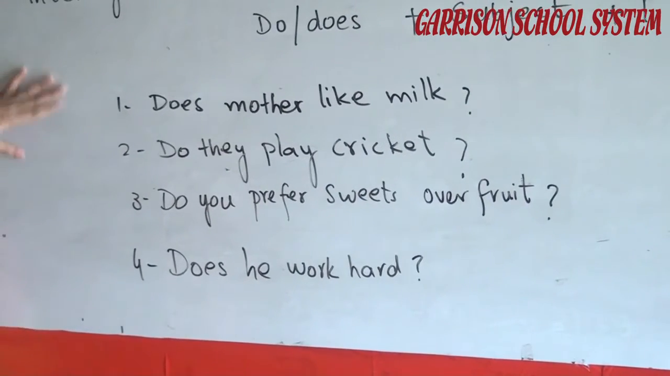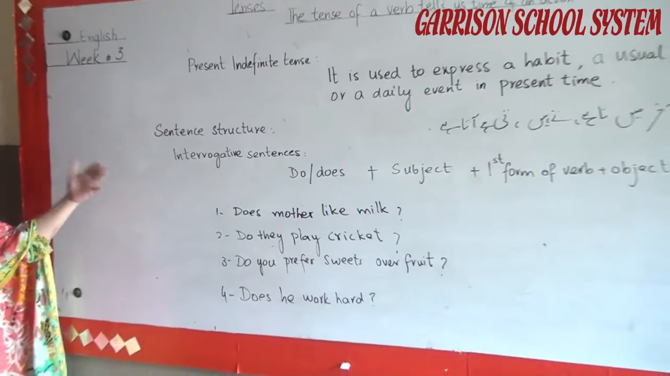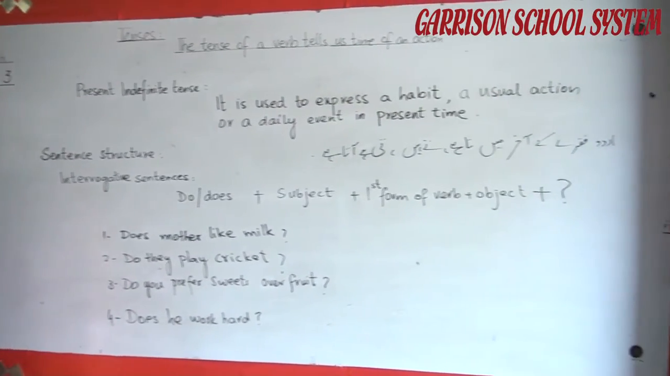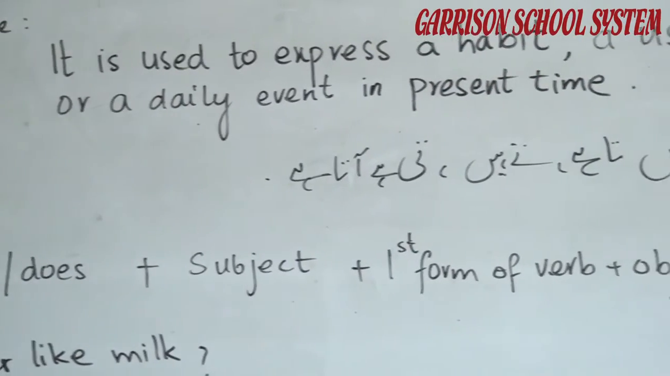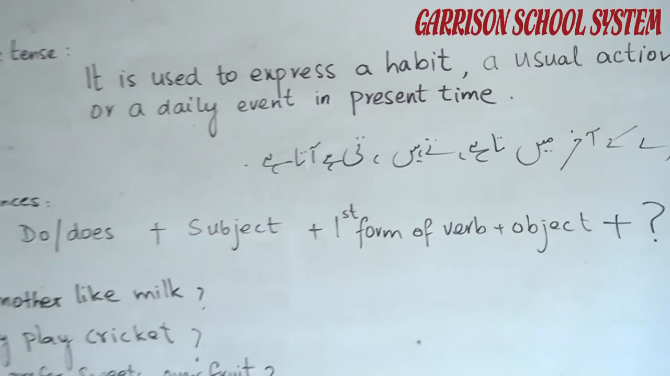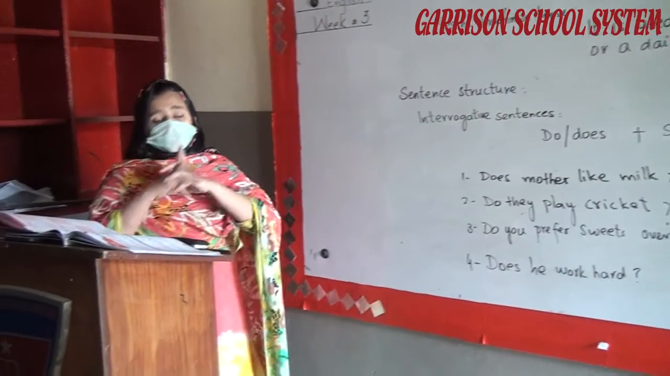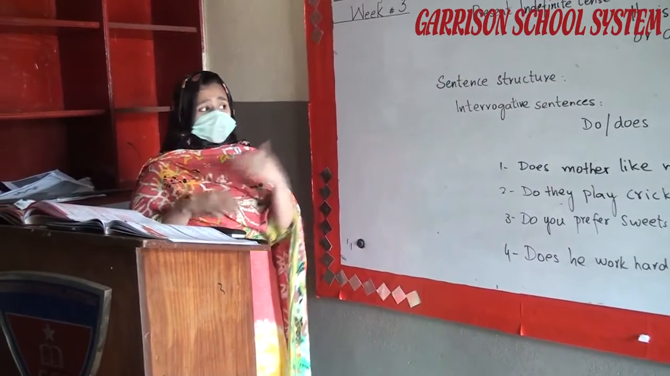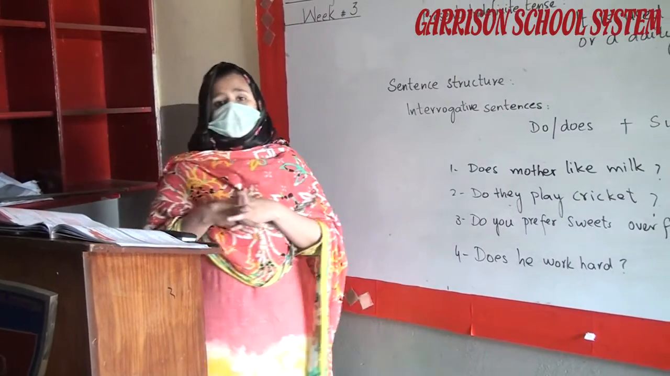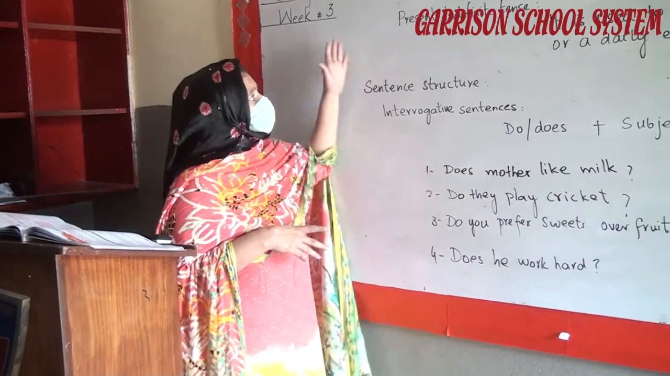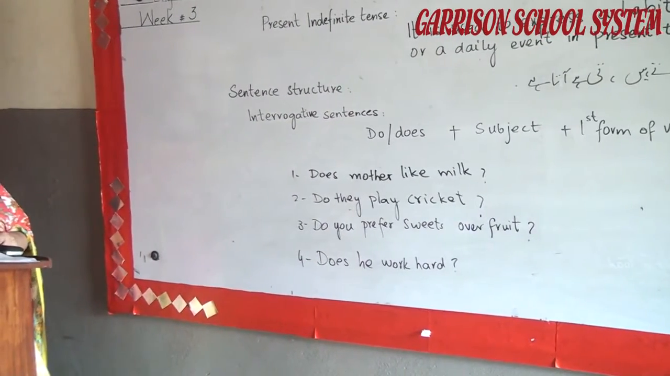Student, that is all about the present indefinite tense, also known as the simple present tense. It is used to express facts, a usual action or a daily event in present time. We use the simple present tense when the action is general, when it happens all the time or habitually, and when the statement is always true. Sometimes we also use it for the future. That is how we can use the simple present or present indefinite tense.